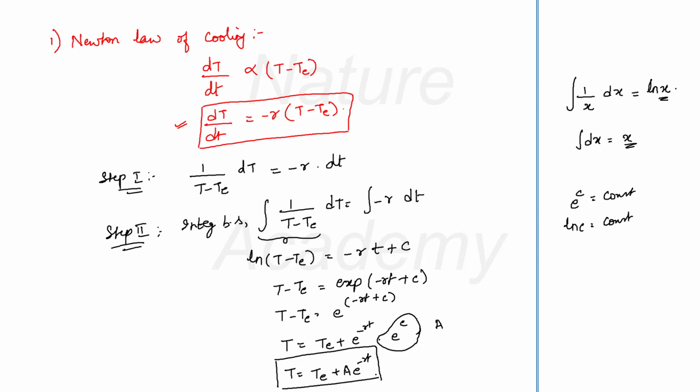So this is how we can use the variable separable differential equation. I will give you one more example. This time let us take an example of the Schrodinger equation. So what does it say? We have iħ ∂ψ/∂t is equal to E into ψ.